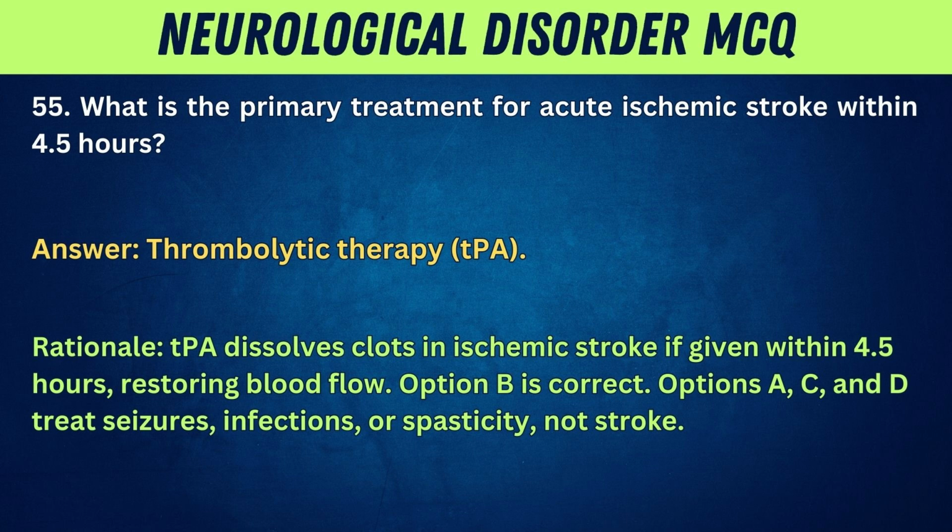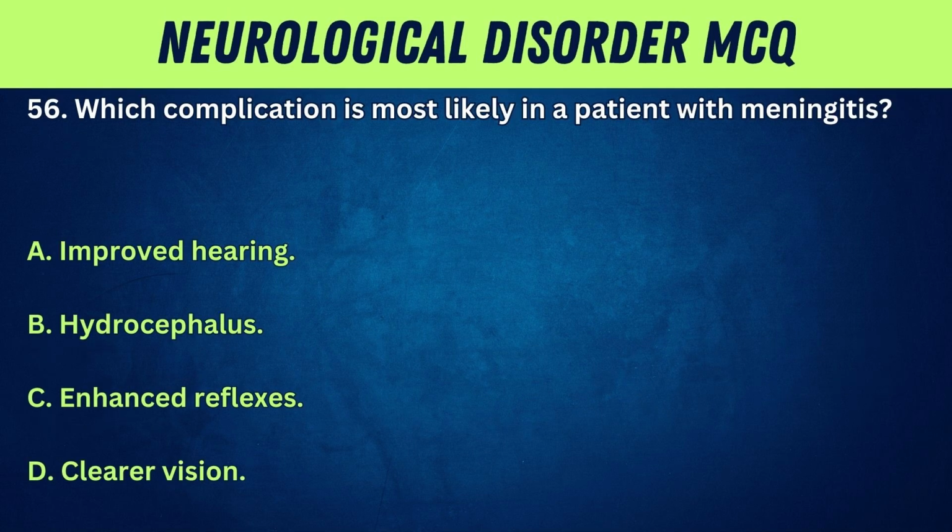Option B is correct. Options A, C, and D treat seizures, infections, or spasticity, not stroke. 56. Which complication is most likely in a patient with meningitis? A. Improved hearing. B. Hydrocephalus. C. Enhanced reflexes. D. Clearer vision.